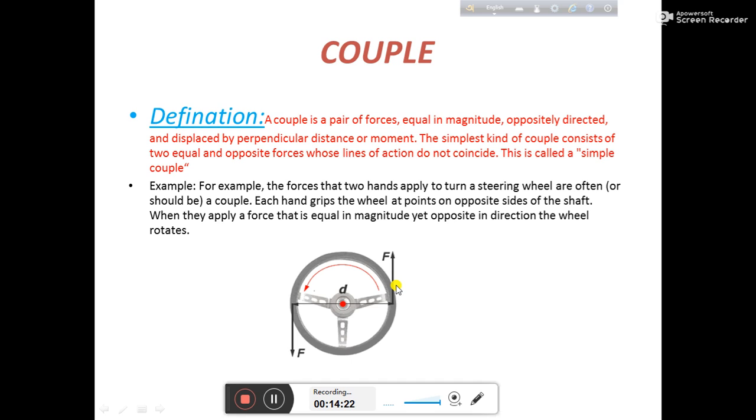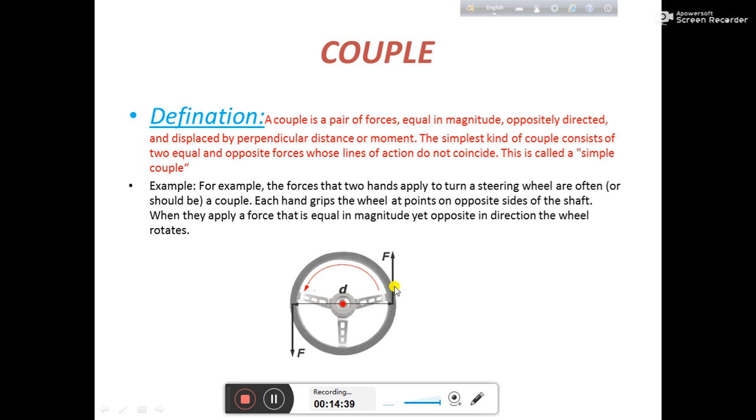So what's happening if we take the example of the steering of a car? It's a very common example and we all know what happens there. We use two hands to drive a car.